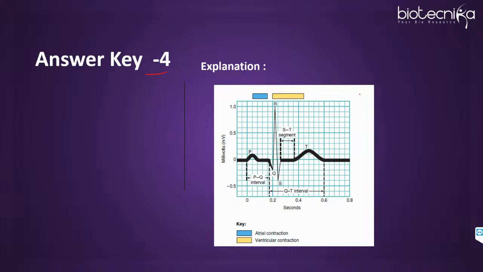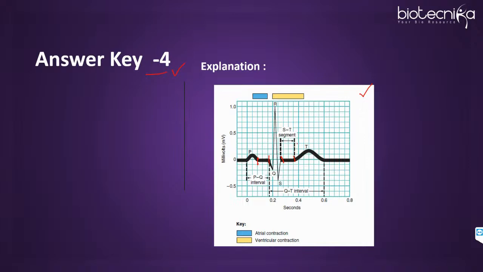Okay, and this is the normal electrocardiogram, how it looks. So you can see over here, ST segment is basically the plateau portion, okay, where the value is 0. Right, students? Here also you can see these values where the graph is 0. So those indicate the plateau portion, remember. QT is not indicating the plateau portion because the value is not 0. It goes up and down, so the values are differing. It is not 0. So that is why the right answer is option 4.